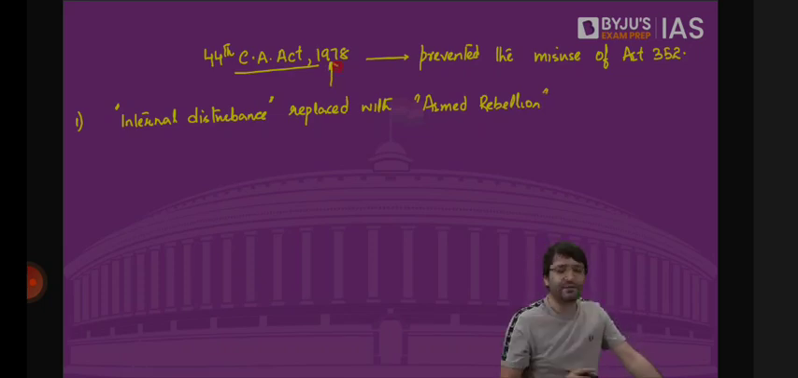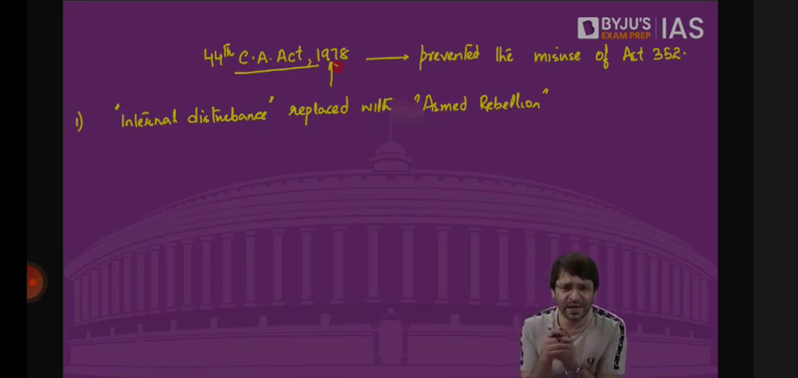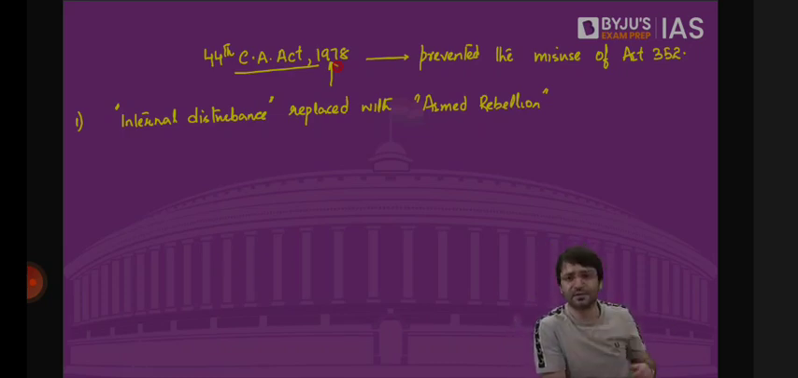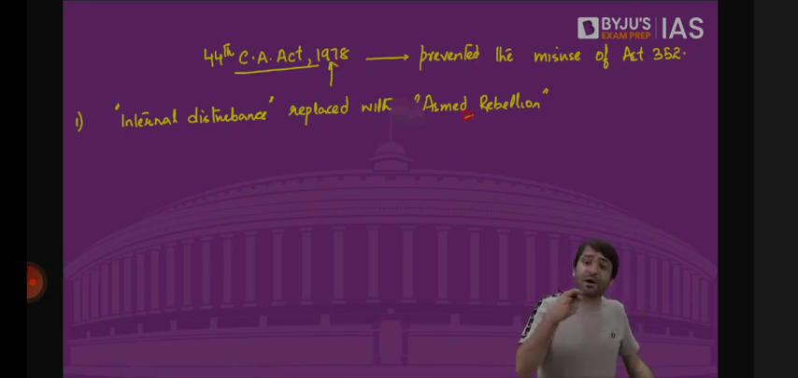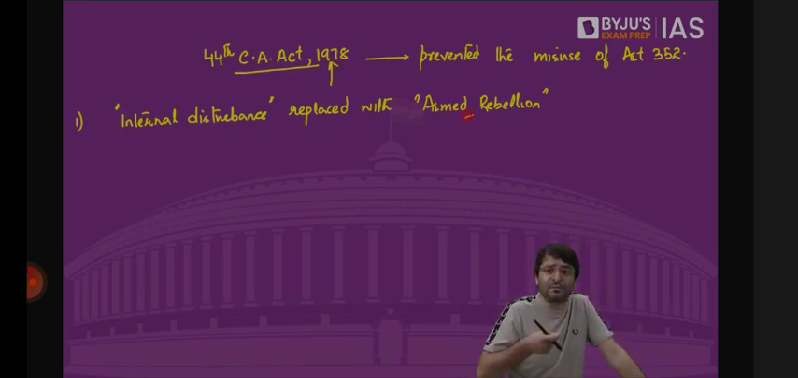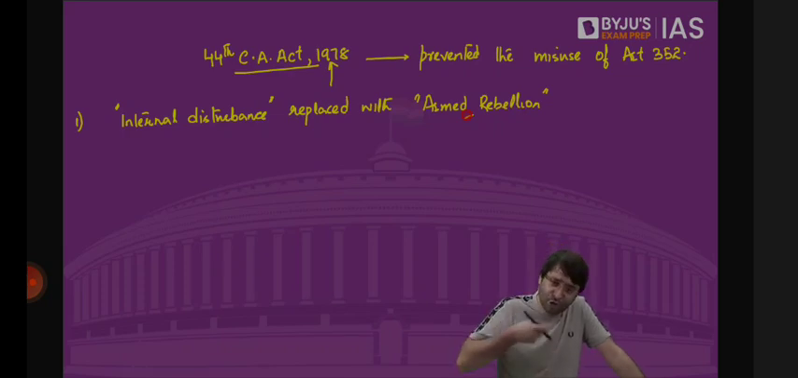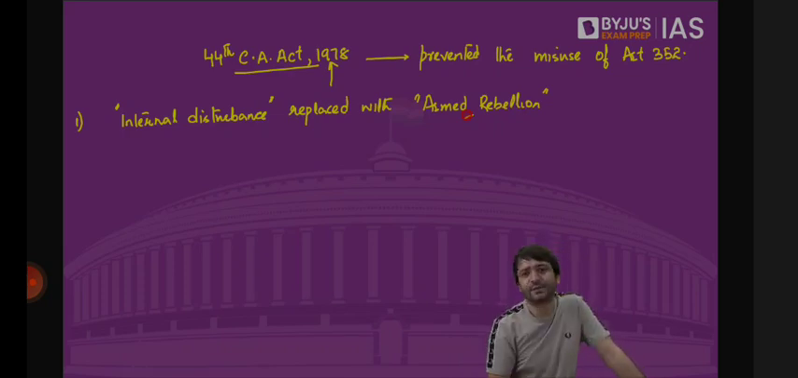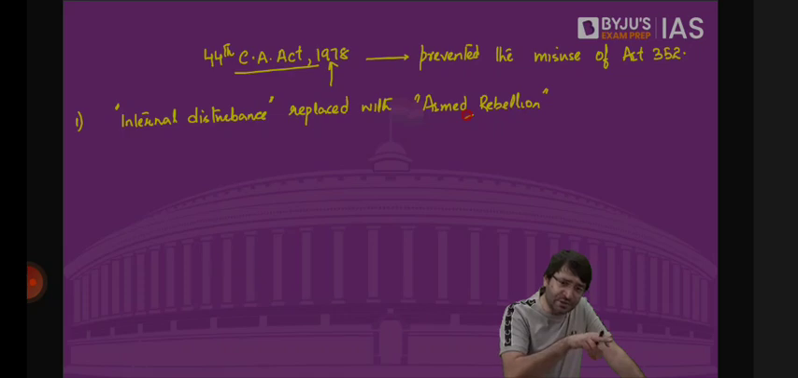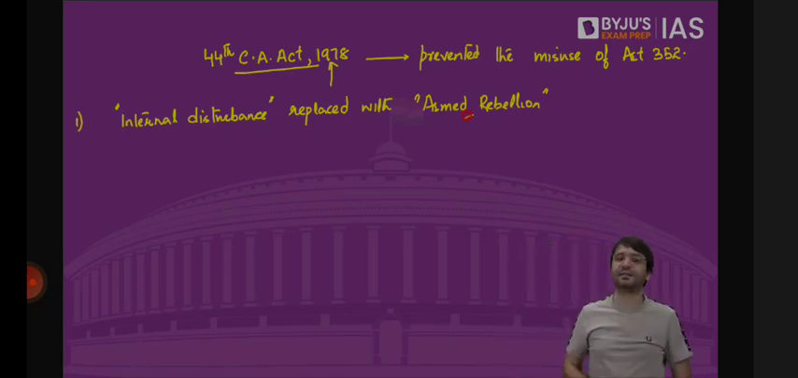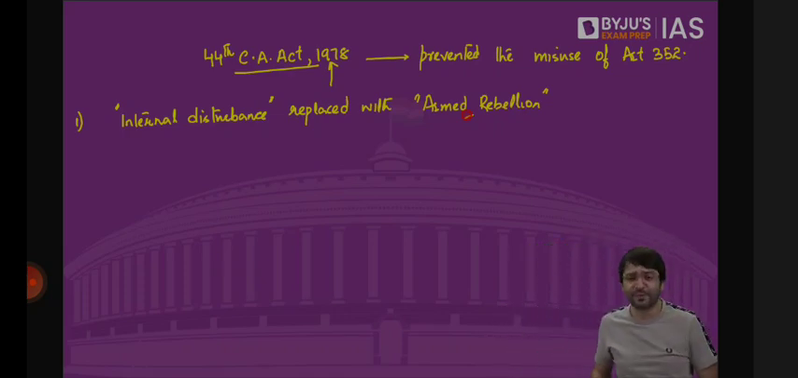This term, internal disturbance, is very vague. Anything can be internal disturbance. There are protests, internal disturbance. There's stone pelting, internal disturbance. But this internal disturbance was replaced with armed rebellion. Now, unless and until there are people who raise arms, who through armed rebellion, who through the use of force, want to overthrow the state, we cannot impose emergency. So internal disturbance was replaced with armed rebellion. That is one thing that has happened that has prevented the misuse of Article 352, which means after 1975, national emergency has never been imposed.